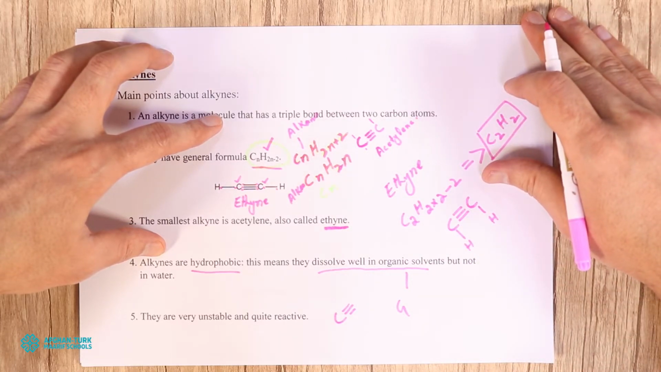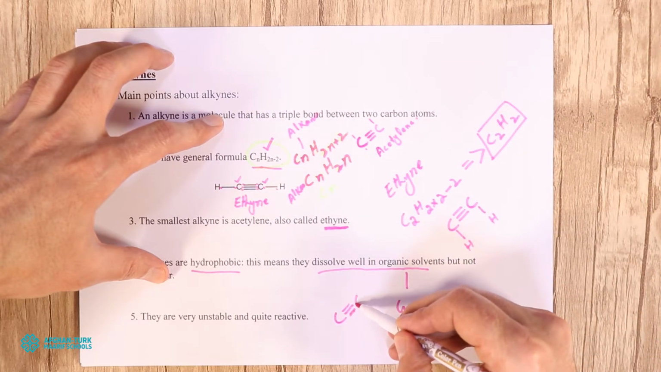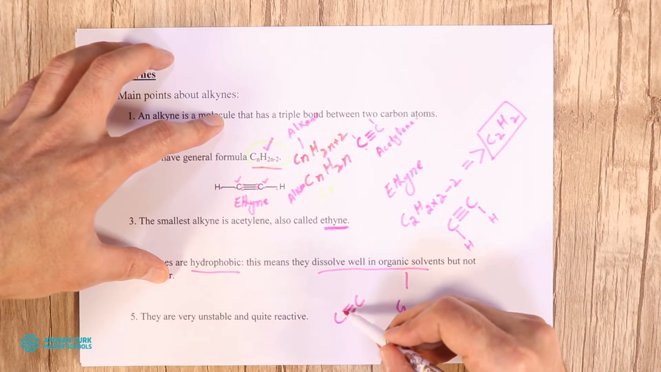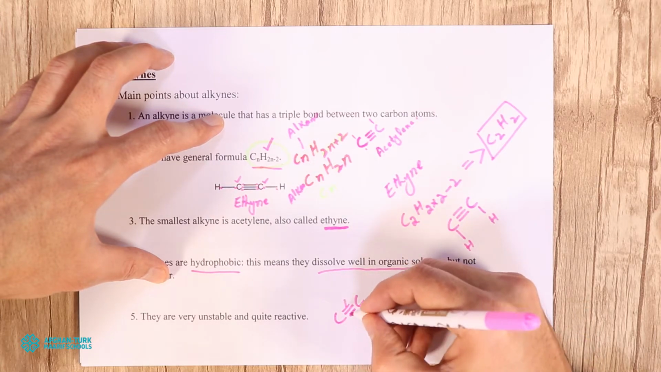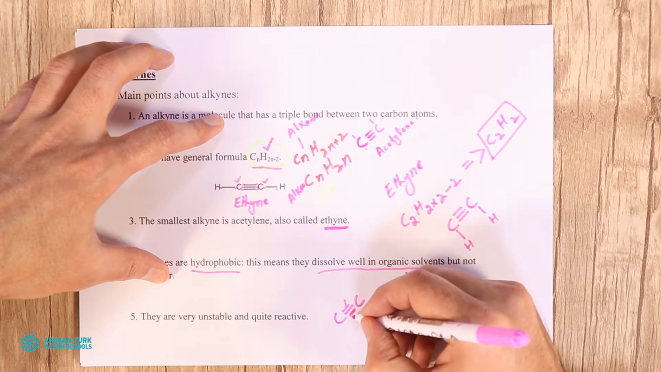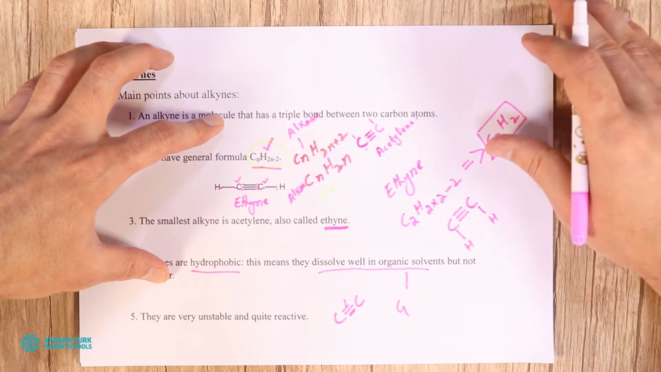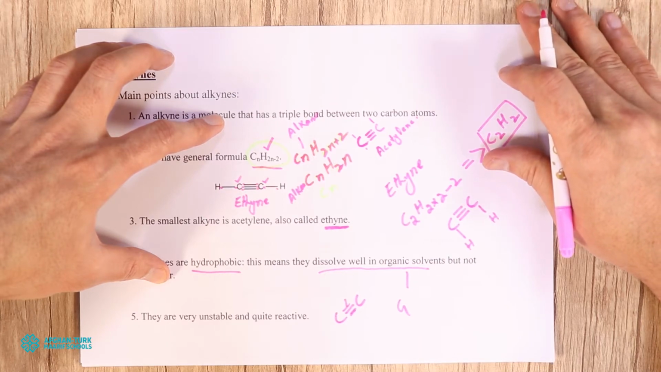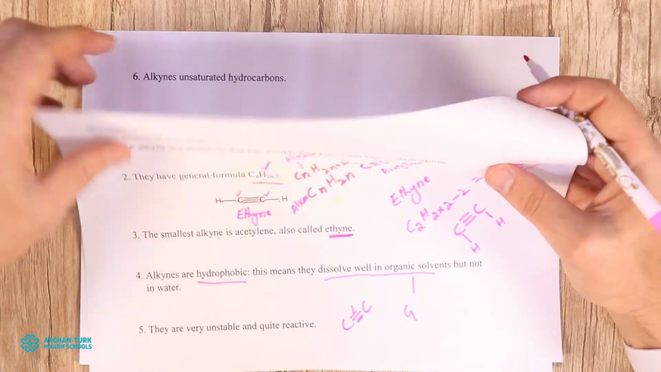They are very unstable. It means that they have triple bonds between carbon-carbon atoms. Here you can see carbon-carbon triple bonds. One bond is a sigma bond, and the other 2 bonds are called pi bonds. These bonds can be easily broken down and form another product. That's why they are quite reactive compared to alkenes and alkanes.